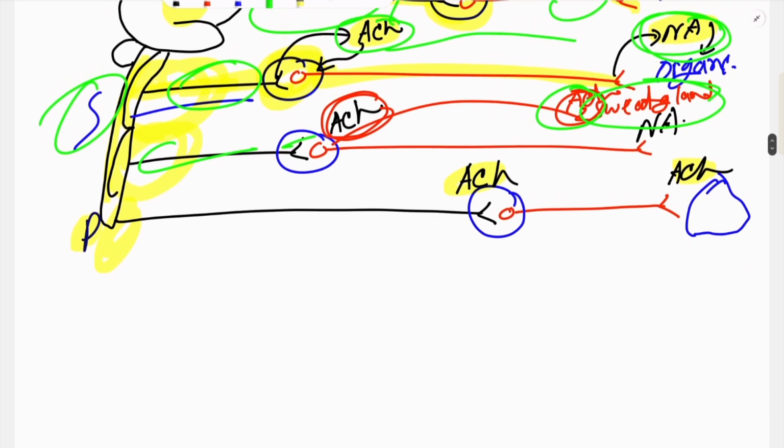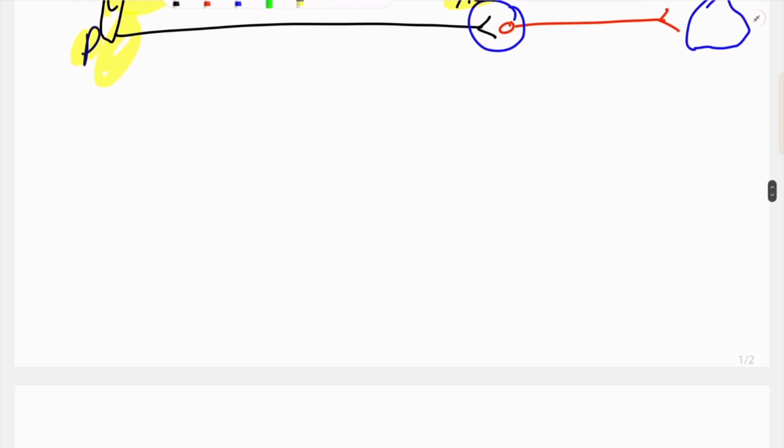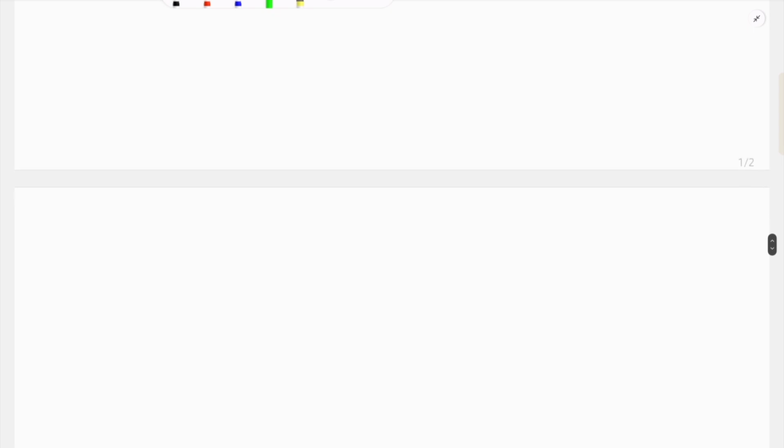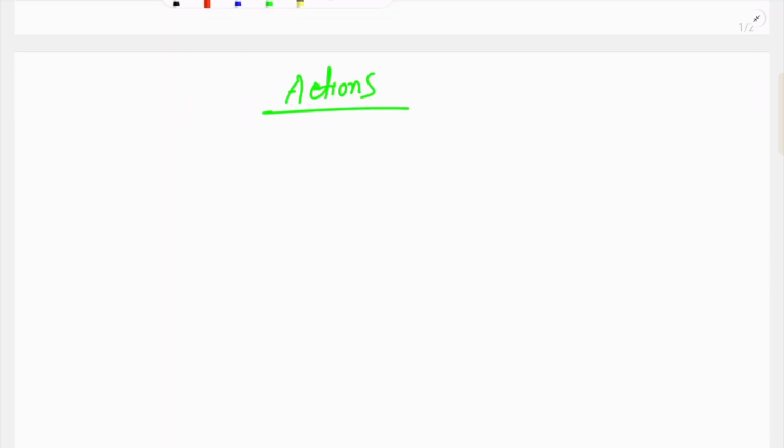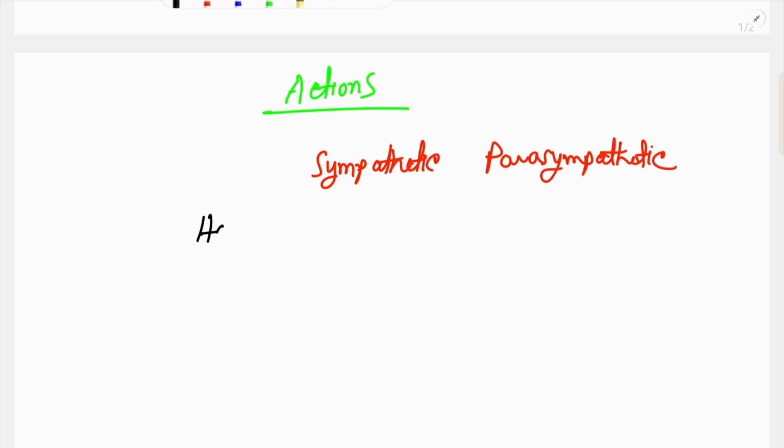So now we should come to the action of the autonomic nervous system. We can remember it by a general rule. The general rule is that the only organ that is stimulated by the sympathetic nervous system is the heart, but the heart is inhibited by the parasympathetic nervous system.